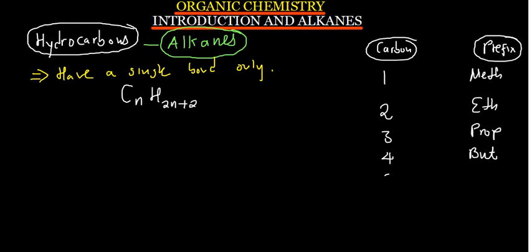Five carbons, this is called pent. Six carbons, this is called hex. Seven carbons is called hept. Eight carbons is called oct. Nine carbons is called non. We also have 10 carbons. This is called dec. Okay?